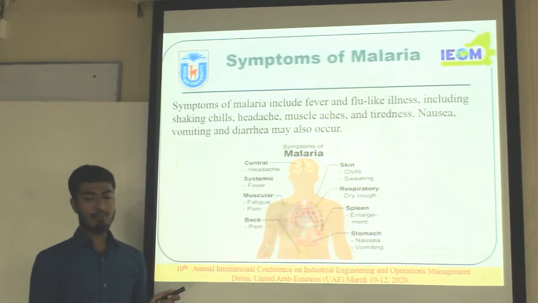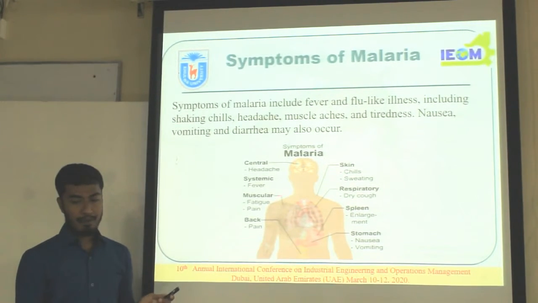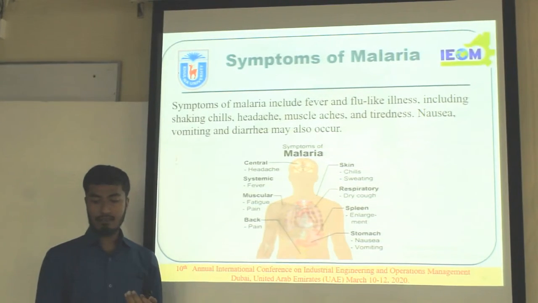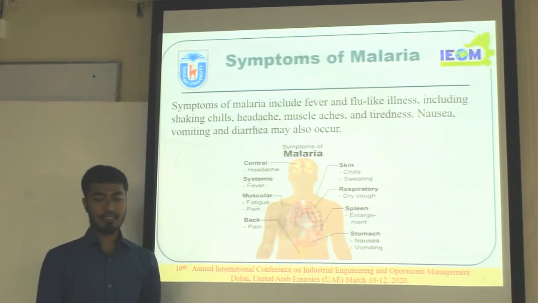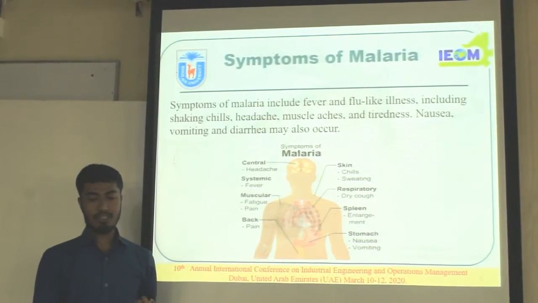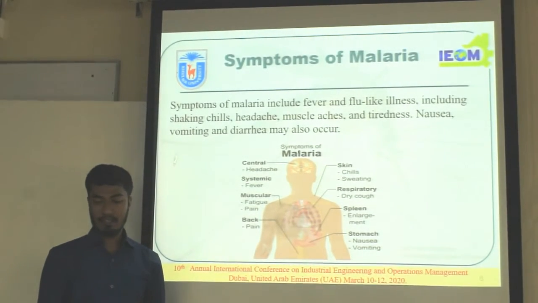These are some symptoms of malaria. Symptoms of malaria include fever, flu-like illness, including shaking chills, headache, muscle aches and tiredness. Nausea, vomiting and diarrhea may also occur.